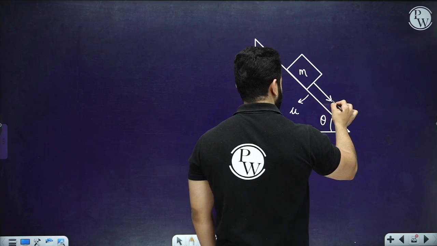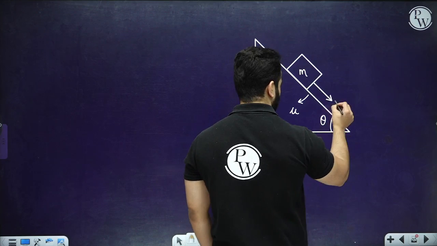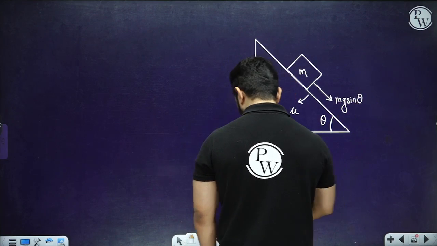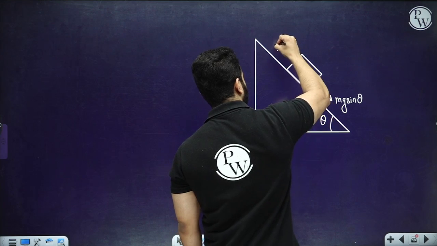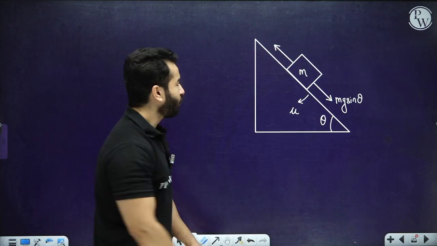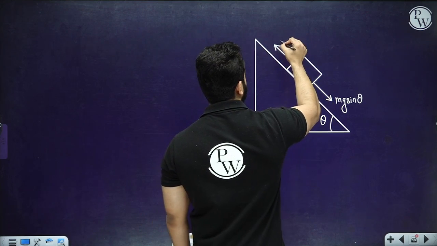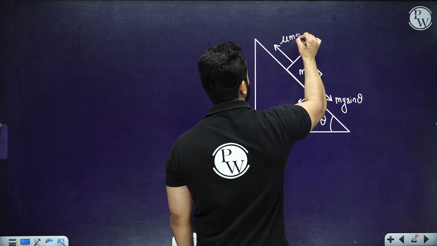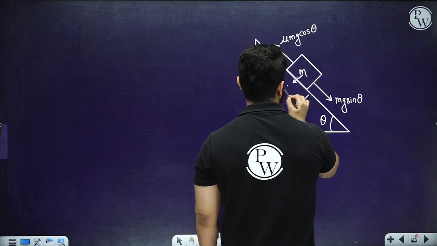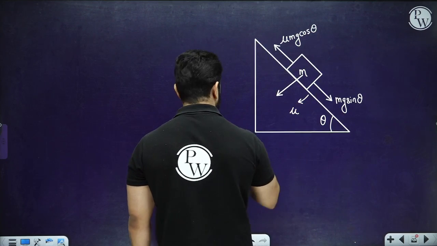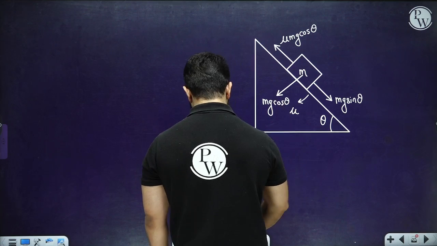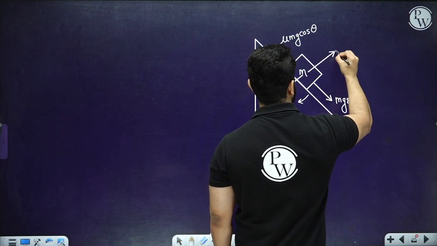I have to draw mg sine theta over here. That's what is required. And to resist this, friction force will act, because the tendency of sliding is down, right? So the friction force will act up, and the friction force will be mu mg cos theta. Why mu mg cos theta? Because now the normal reaction is mg cos theta. Here we have got mg cos theta, and this is the normal reaction.